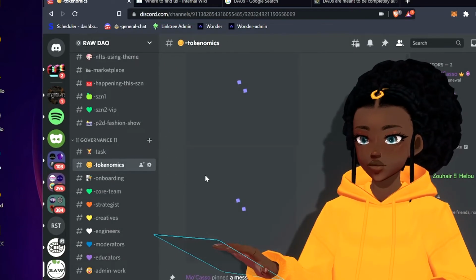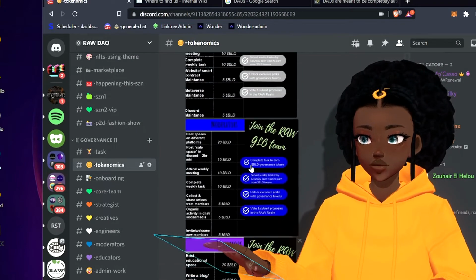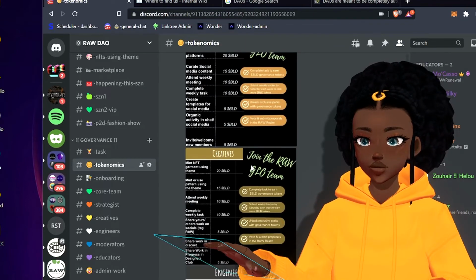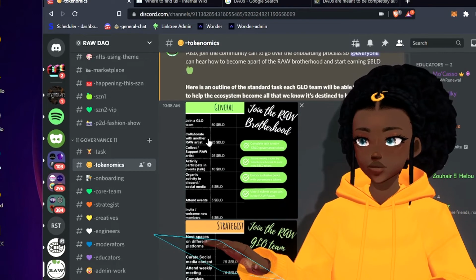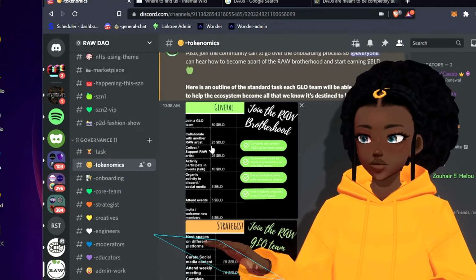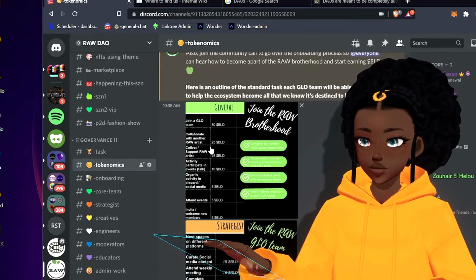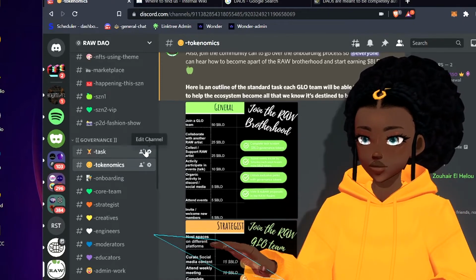And then once you've completed a task, you just click on it and then you can submit that you've completed it. And then we have our tokenomics section. This goes over again each one of our 5 core glow teams and the 7 general tasks that you can complete anytime to help us grow as a DAO and continue to complete our goals each week.